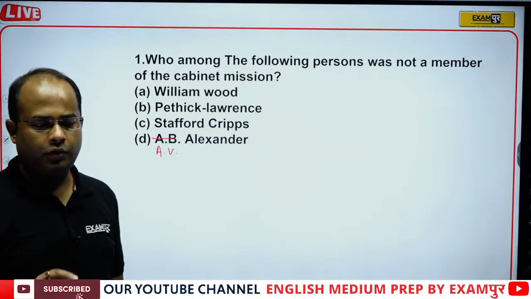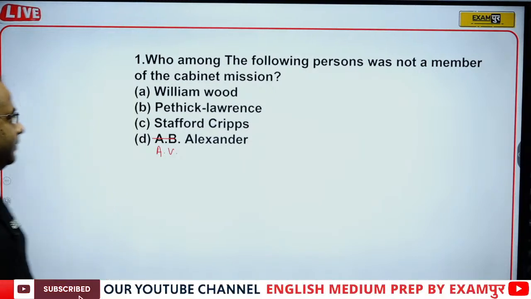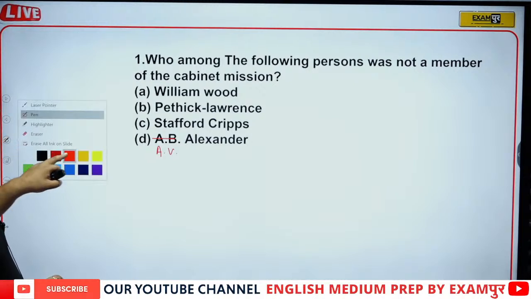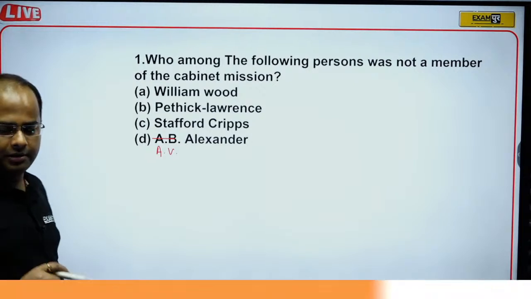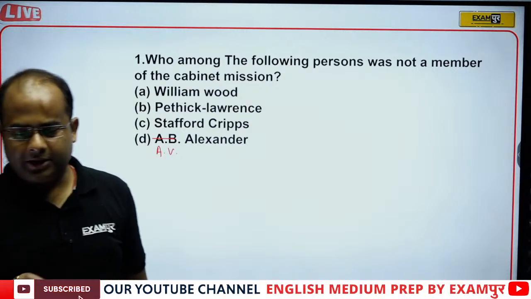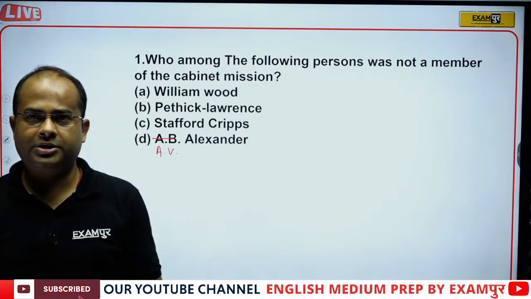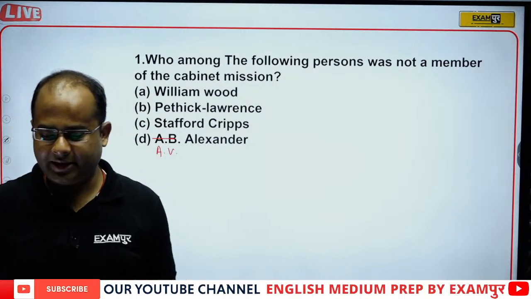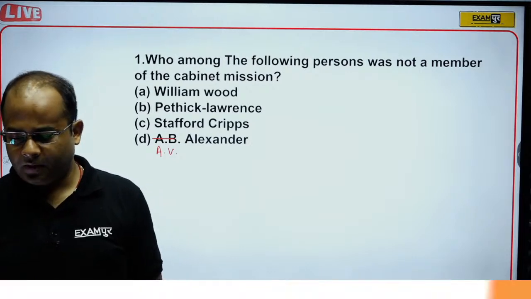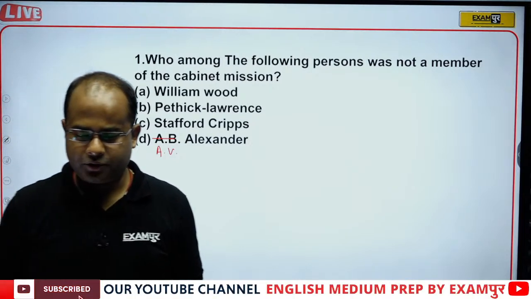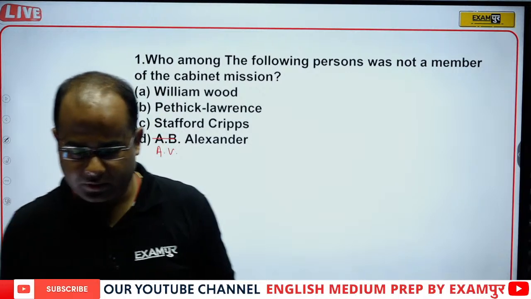So who among the following was not a member of the Cabinet Mission? What will be the correct answer? Jivitha is saying option A, that is William Woods.